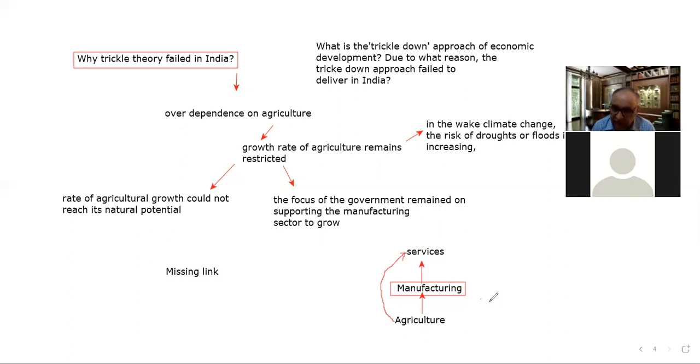When there is the sowing season, harvesting season, at that time there will be a lot of employment. And once the crops are sown, then there is no employment. So in the agriculture sector, the employment remains seasonal, the employment remains temporary. It is not permanent.